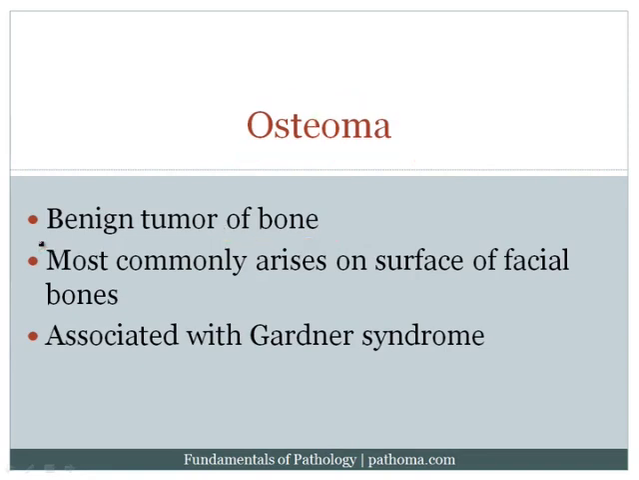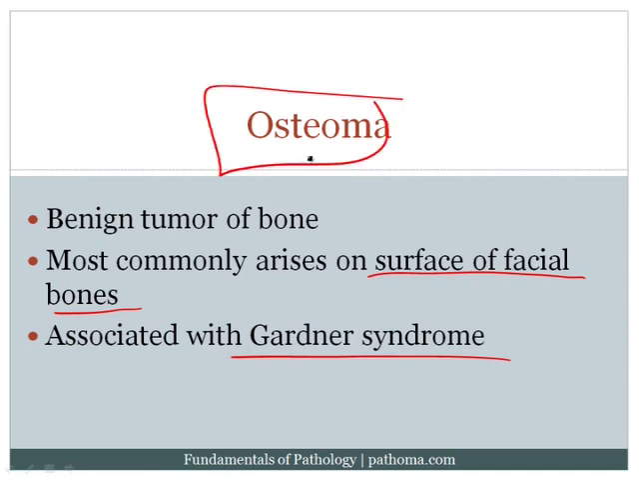Now there are two high yields for an osteoma. Number one, it most commonly arises on the surface of facial bones. And number two, it's associated with Gardner syndrome. Now recall from our GI lecture that Gardner syndrome is familial adenomatous polyposis plus fibromatosis in the retroperitoneum. And again, fibromatosis is a non-neoplastic proliferation of fibroblasts that grows and locally destroys tissue. And so here we're talking about those osteomas of the facial bone that are associated with Gardner syndrome. So that's particularly high yield for board examinations.